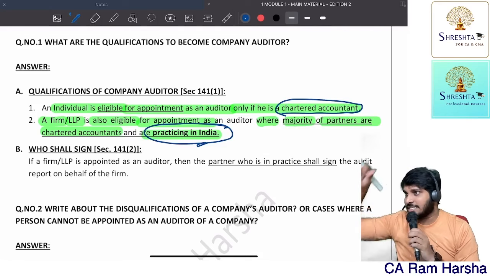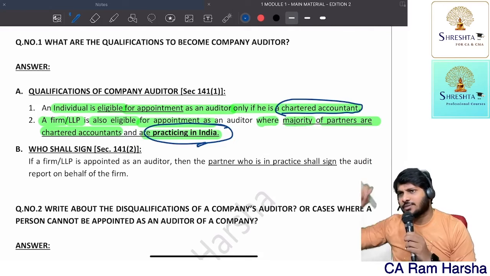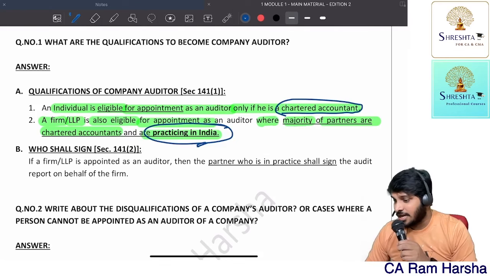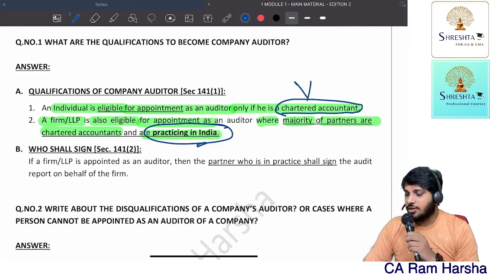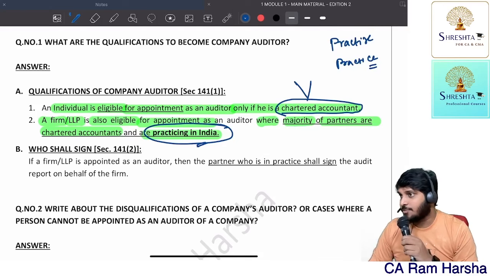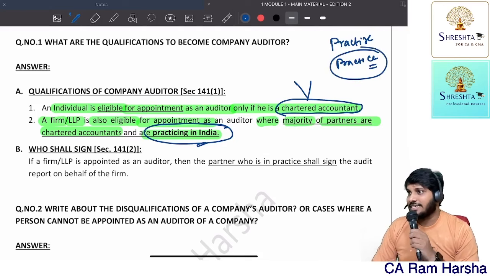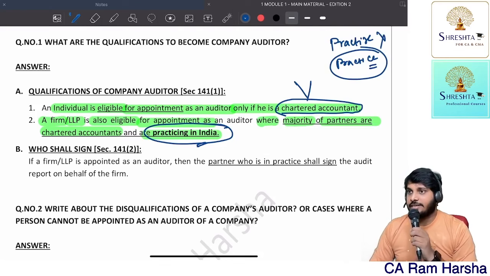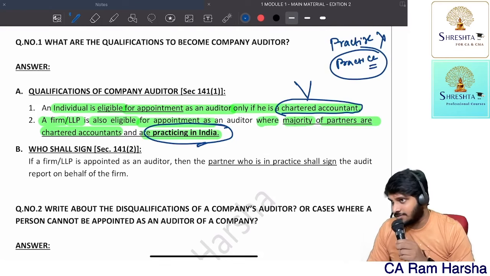So the explanation says that a chartered accountant as per the CA Act is a person who is holding a certificate of practice. Again here there are 2 words, practise and practice. What is the most accurate word? Practice, with C-E, is the word. Getting the point? Practise is not the right word. Practice, C-E, is the word.